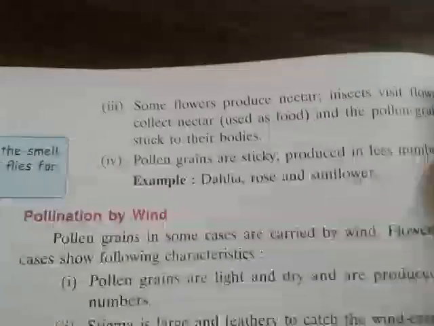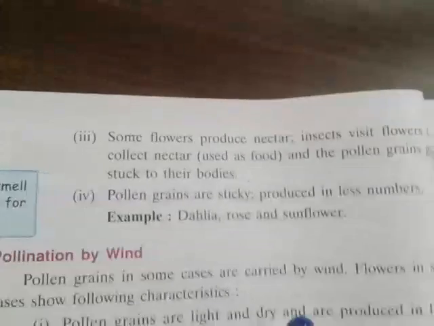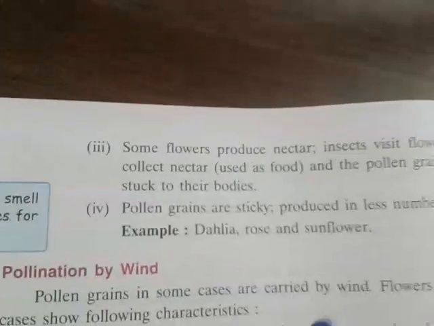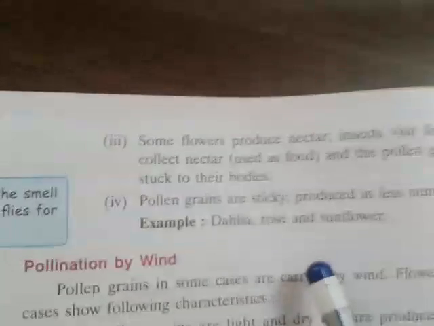So these are the points of pollination by insects. Some flowers produce nectar, and insects visit the flowers and collect nectar. Pollen grains are sticky and produced in lesser numbers. Sunflower and rose are examples of this kind of pollination. Now coming to pollination by wind.